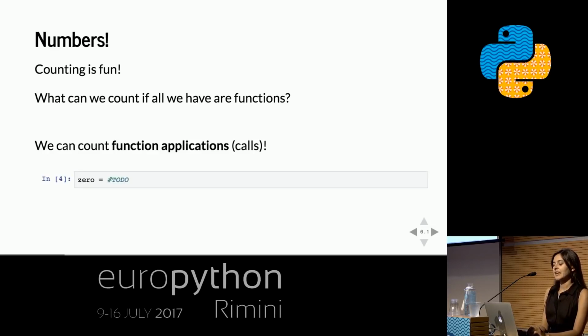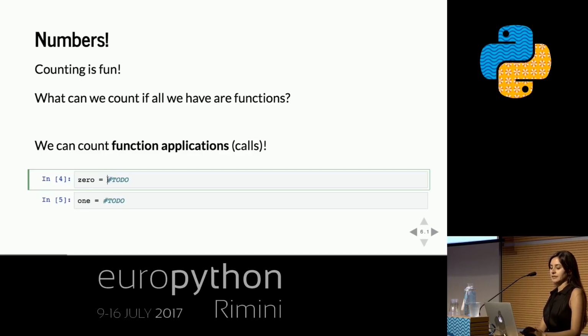So if we wanted a couple of numbers, 0 and 1, can everybody read this okay? Awesome. What would those look like? Well, okay. Bear with me here. We're going to get a little freaky with our definition of numbers. But if we need to count things by applying functions, then a number is going to need to be something that takes a function as an input. And it's going to return something that is another function, because everything is a function. And that function is going to take some argument.